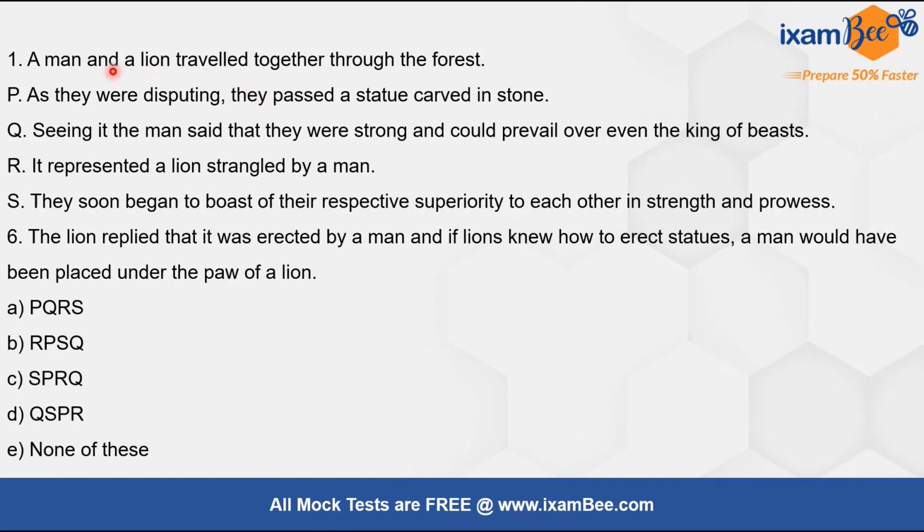Now here, as they were disputing, if we see P, can this come immediately after 1? Of course this cannot come immediately after 1 because it is said here as they were disputing, right? So this has not been mentioned initially that the dispute or the argument was going on. So P cannot be the first statement. Also if you look at Q, seeing it, the man said, it, we don't know what is it, right? So this also cannot come immediately after 1, right? Then it represented a lion strangled by a man. Again, we don't know what they are talking about, right?